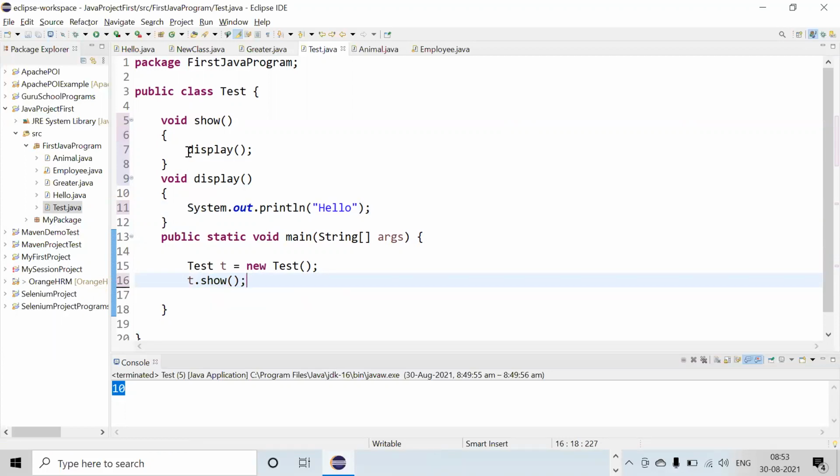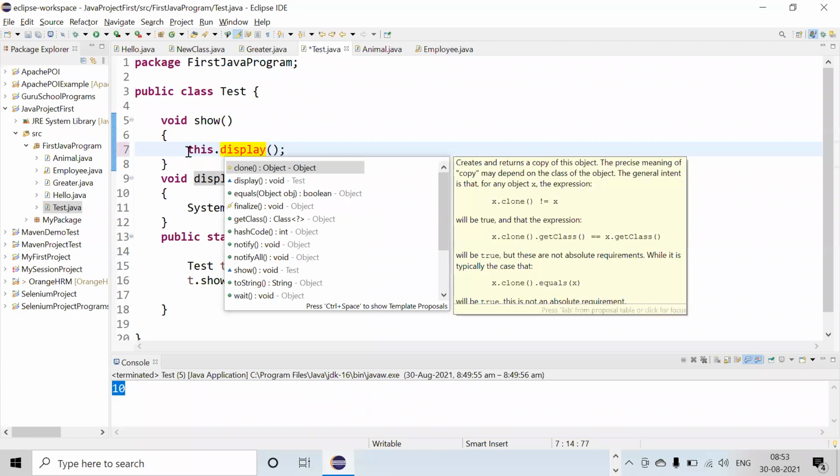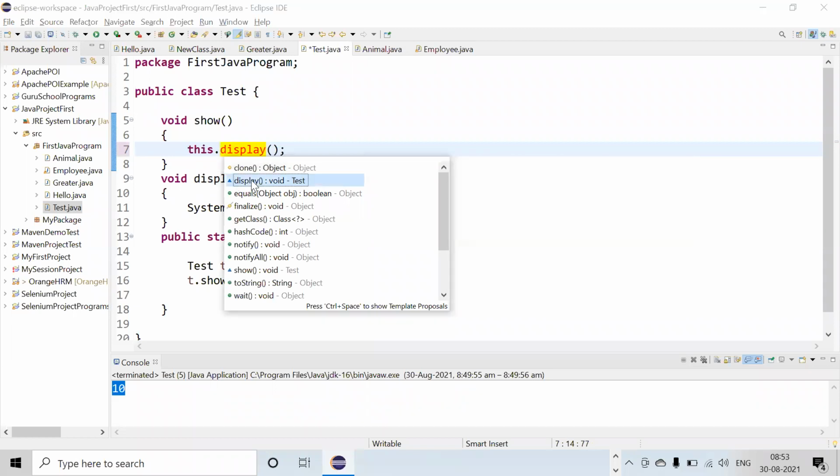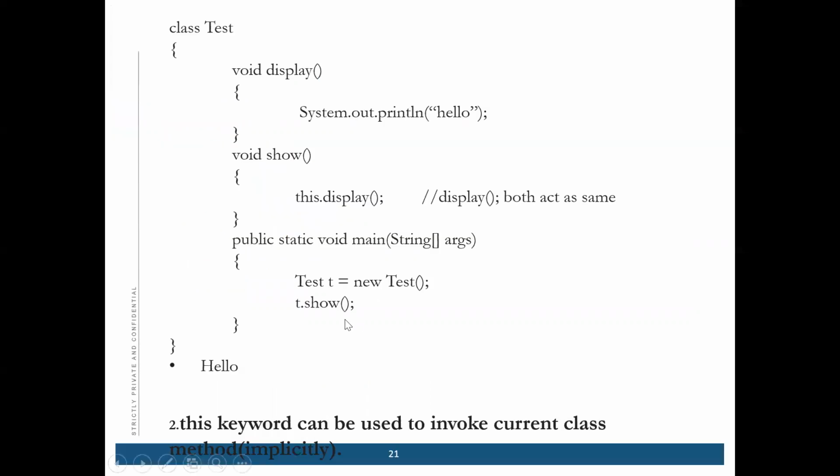Now if I write here this dot display, see, this dot display is coming, right? So it will call this method. Either we can write display only or this dot display, but this dot display tells you that this can be used to invoke the current class method implicitly.